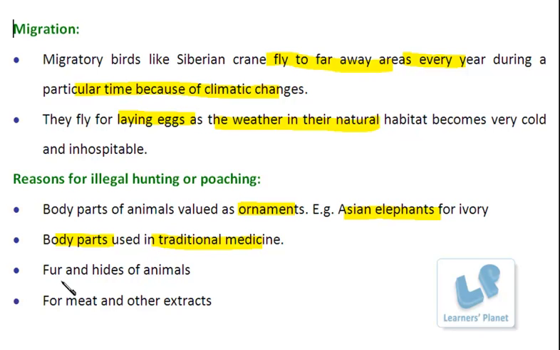Besides this, it is also done for the fur and hides of animals, for the meat and other body extracts, and all these are required for human welfare. Now, it does not mean that such things should not be used, but they should be used in a proper manner. It should be done in such a way that only the particular thing is utilized, and not the entire organism is killed for such a purpose. And if such a requirement is there, then the act should be prohibited. Some replacements, some alternatives should be found for such types of purposes.